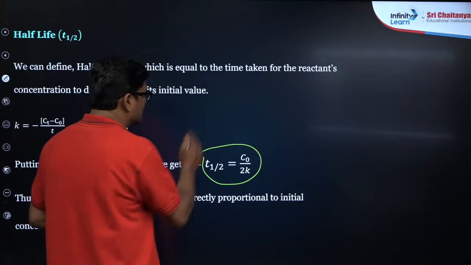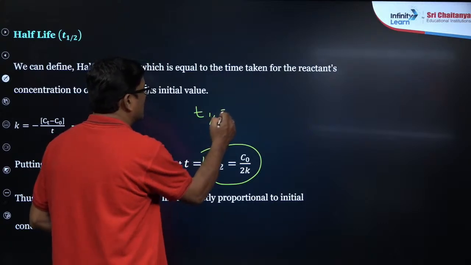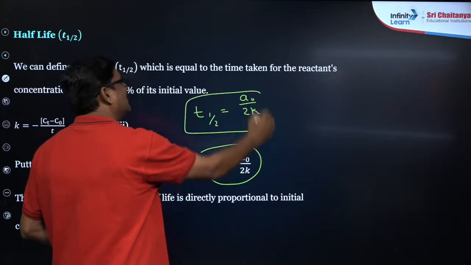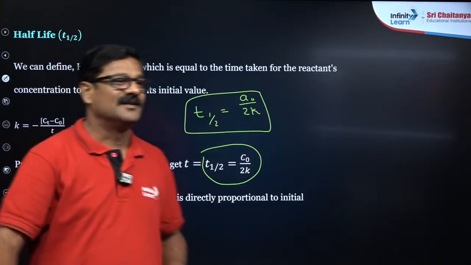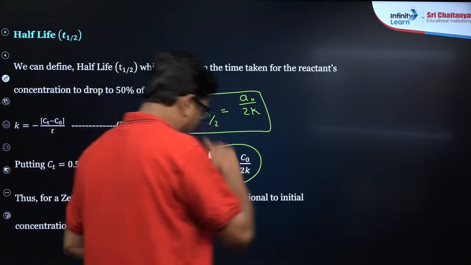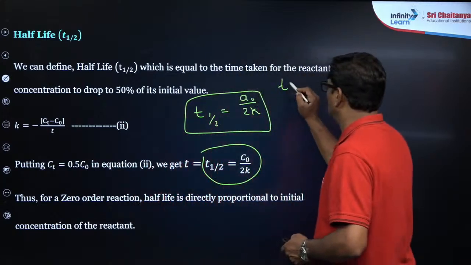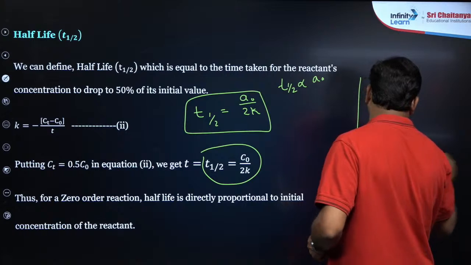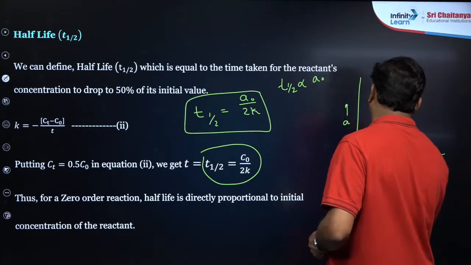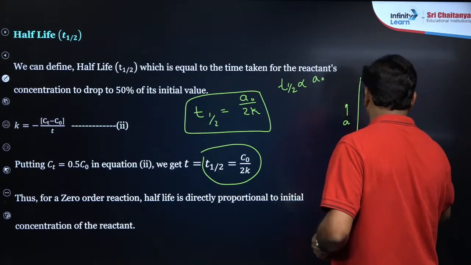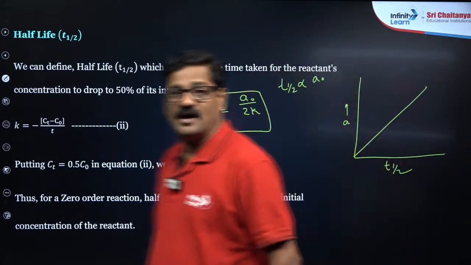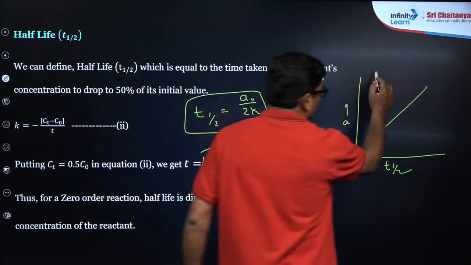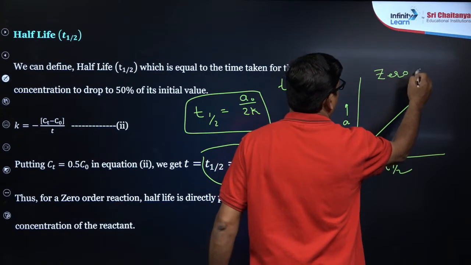In some books it is written as T half is equal to A naught by 2K. So A naught or C naught doesn't matter, it is R naught by 2K. So I just want to say T 1 by 2 for the zero order is directly proportional to A naught. As the initial concentration is increased, half-life is also proportionately increased. This is the nature for the zero order.